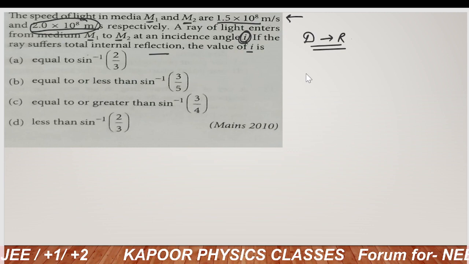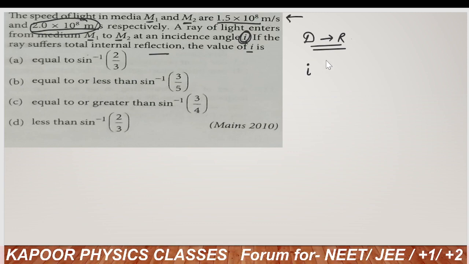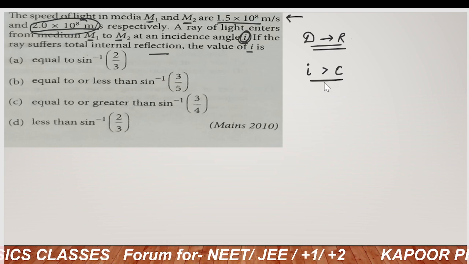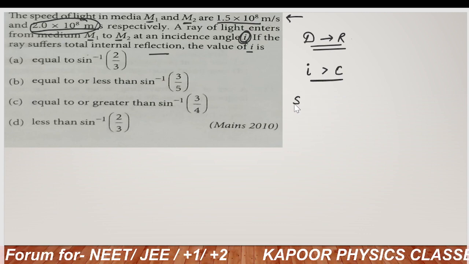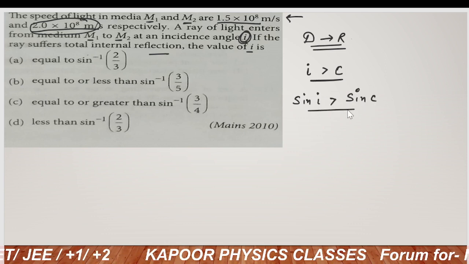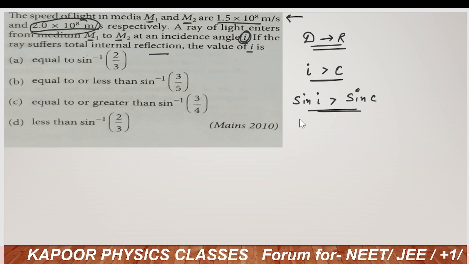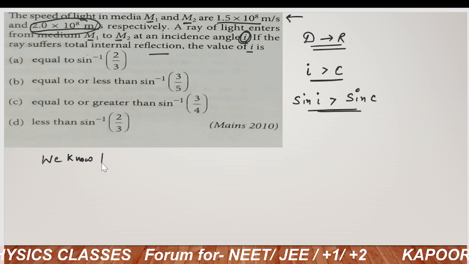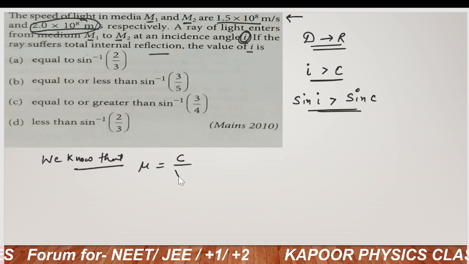Now we can say angle I should be greater than angle C. This is the foremost condition for TIR to occur. If I take sine on both sides, we will get sin I is greater than sin C. Now we know that mu is equal to c by v.